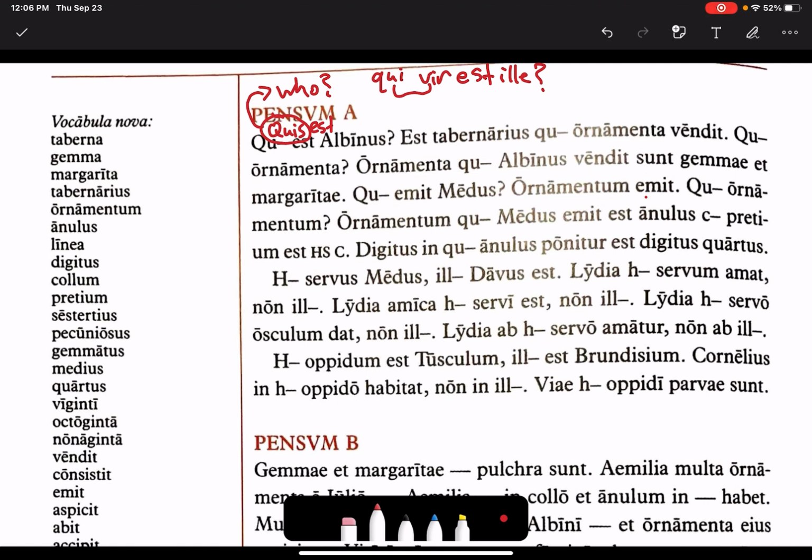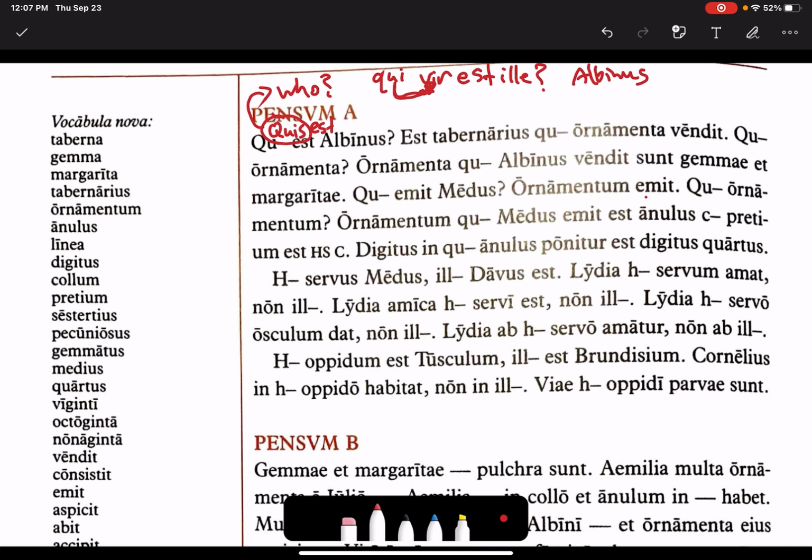And I might say Albinus est. So the difference is, in one I'm saying which man is he, and in the other one I'm saying who is he. There's just a subtle difference there. The which is pointing out some other noun, which man, which tabernarius, whereas the quis is just saying who, more generally.